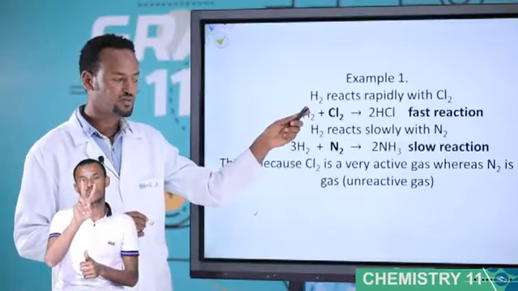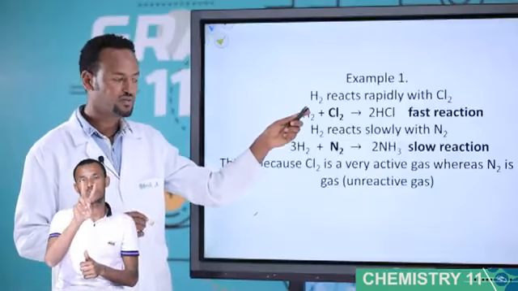Cl2 is a very active gas. N2 is very inert. Remember in chapter 3, bond order. The bond order of N2 is 3. 3 is a triple bond. It requires a very large amount of energy. The amount of energy when this NN bond breaks is 945 kilojoule per mole, a very large amount of energy. Therefore, this one is inert. Cl2 is a very active gas. Because the nature of the reactants is different, one is a fast reaction, the other one is a slow reaction.